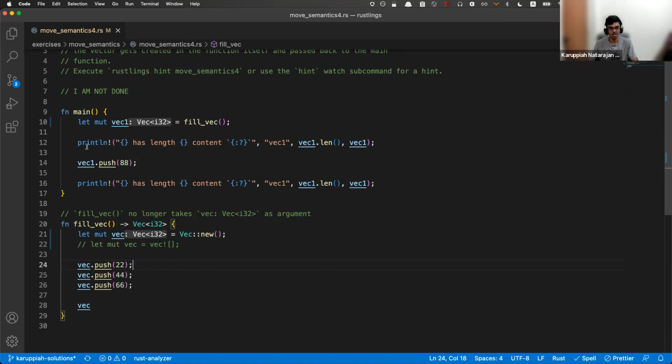So something to learn. So here we have a mutable vec1, and it has to be mutable because you're doing a push operation, and so it will borrow a mutable reference. So vec1 is fill vec: you create the vector and then return it back. And when you do this, it moves the ownership of this vector here. So it doesn't get destroyed from the heap. And this has to be mutable because we want to push things. So 22, 44, 66, and then you push again 88, and then you get all of it, right?